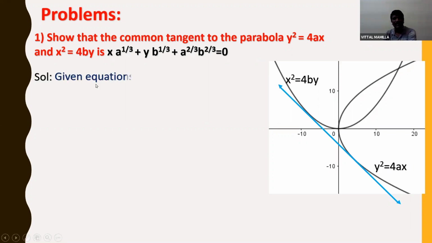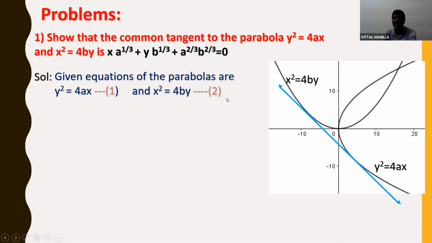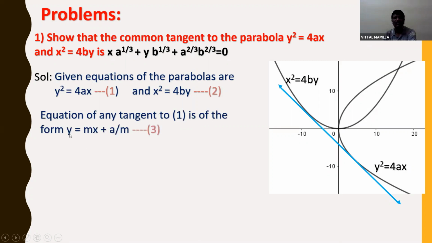Solution. Given equations of the parabola are y square is equal to 4ax and x square is equal to 4by. This is equation number 1 and equation number 2. Equation of any tangent to 1 is of the form y is equal to mx plus a by m.